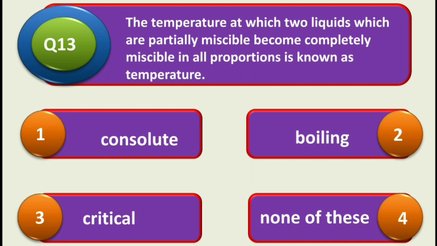And the correct answer is first one, that is consolidate temperature. So this is the temperature at which two liquids which are partially miscible become completely miscible. So this temperature is known as consolidate temperature.